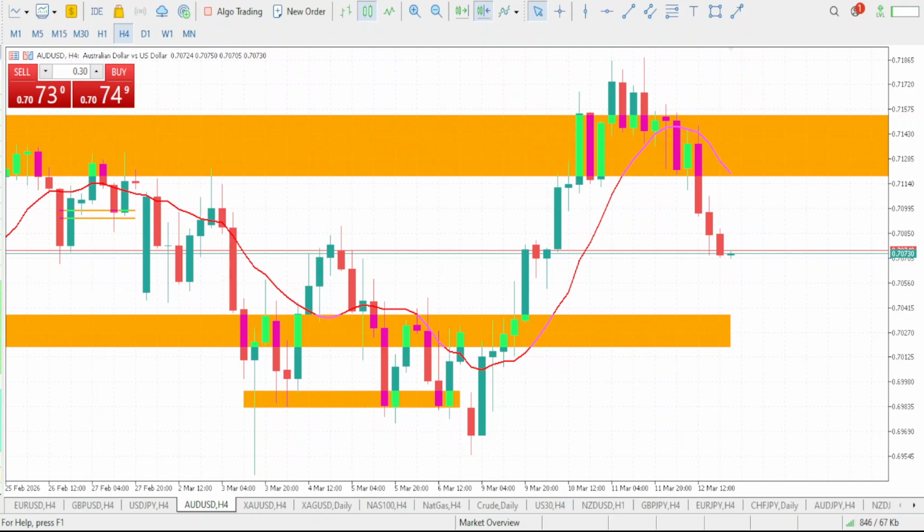Now take a look at this movement on AUD USD. You can see that AUD USD has literally dropped. It's not a surprise because the market is rejecting from the resistance level. You all know that once the market hits the resistance level, especially once it is ranging and it hits the resistance level, we need the market to actually reject from that level.